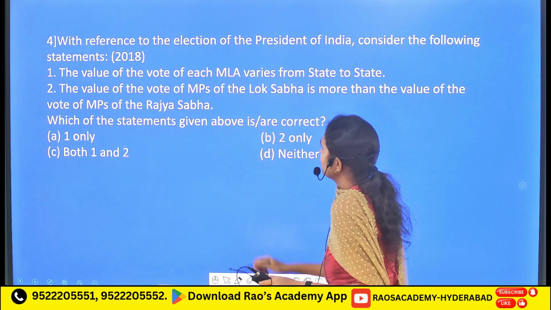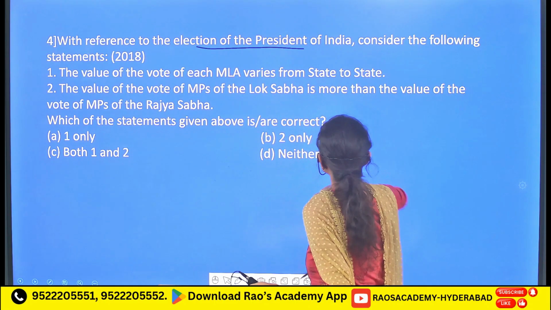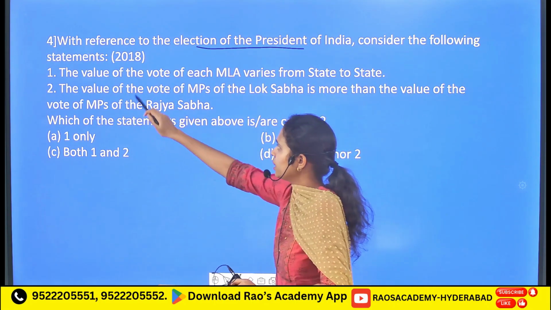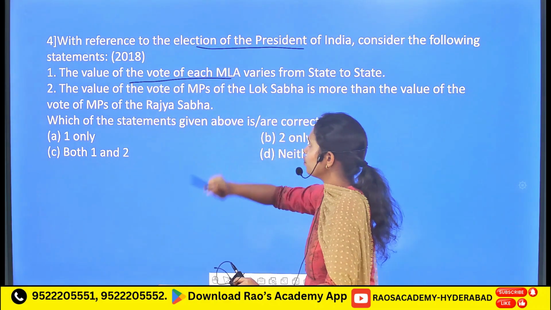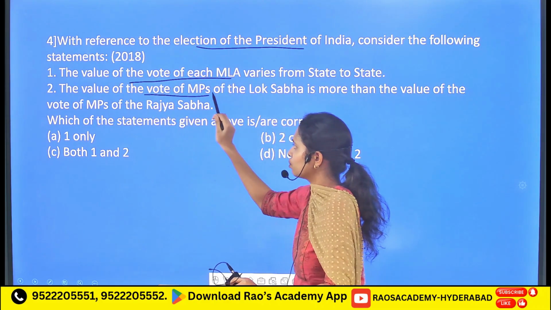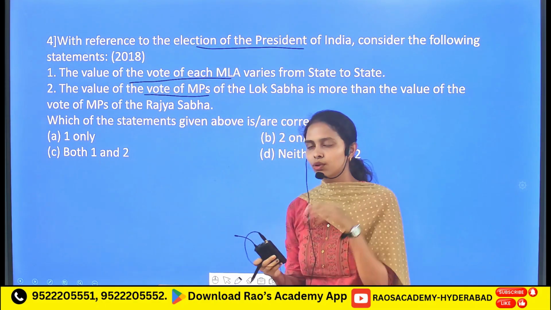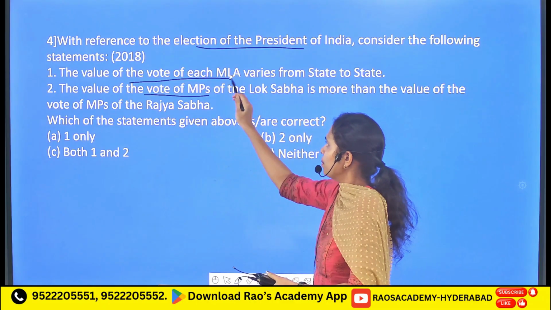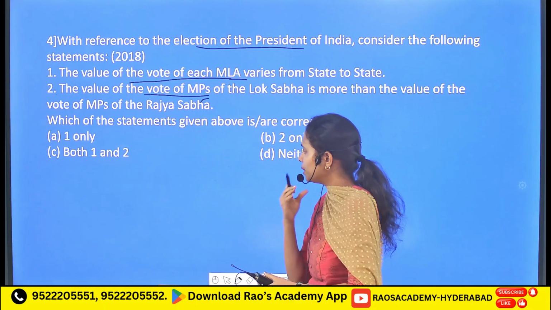Followed by, with reference to the election of the President of India, consider the following statements. Here it has mentioned the value of the votes of MLAs and the value of votes of MPs. So let's get to know the different formulas for the value of an MLA vote and the value of an MP vote.